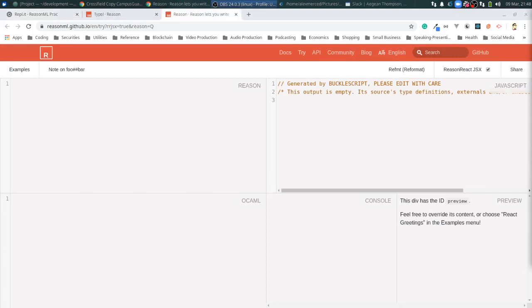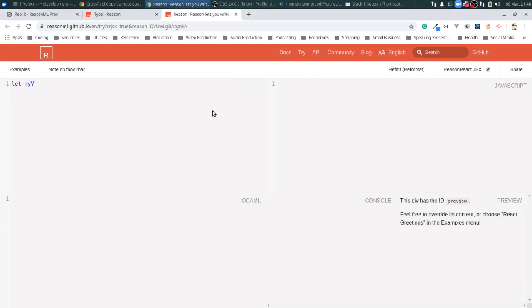Okay, so apparently it's just the REPL.it reason thing that is broken. So I'm going to use the one on ReasonML on its GitHub. So you see here it has this kind of cool thing. And what's neat is that when you type in reason code, you can see the OCaml equivalent, and you can see the JavaScript equivalent, which is pretty cool. So let's declare that variable again.